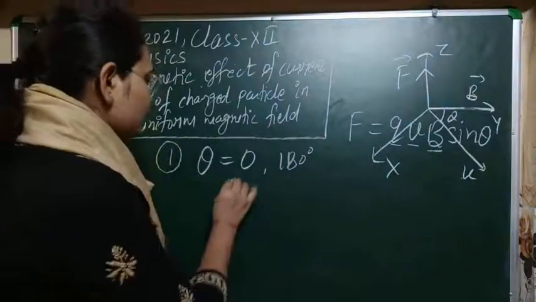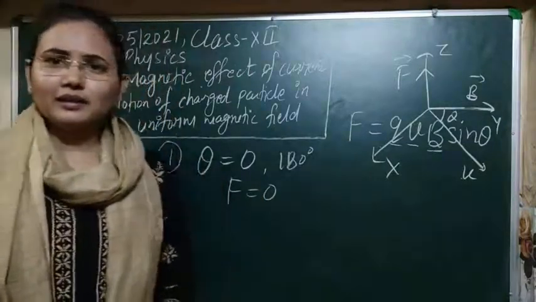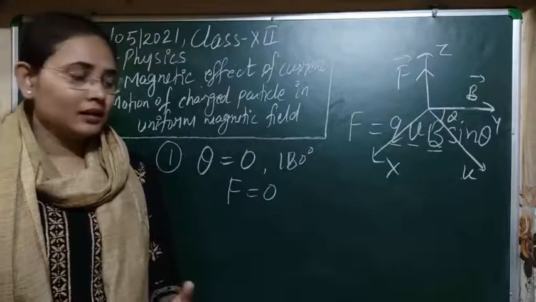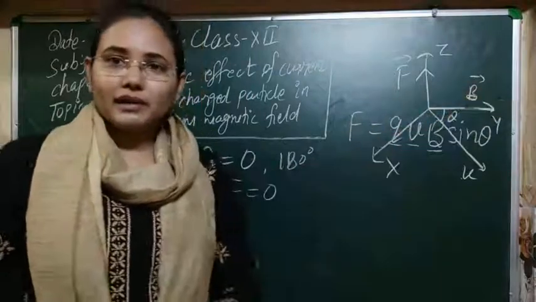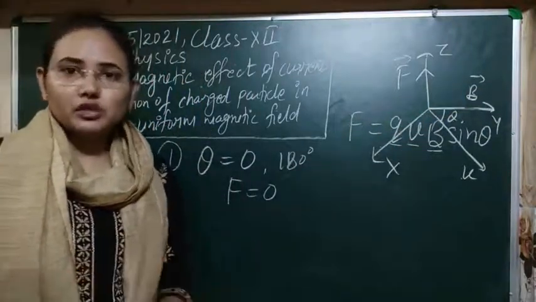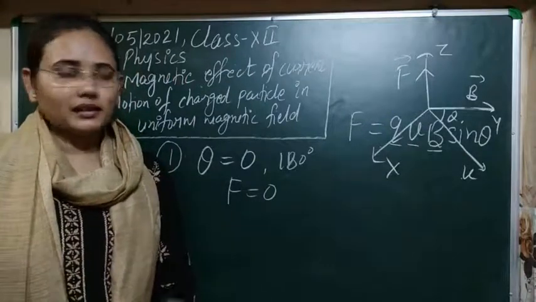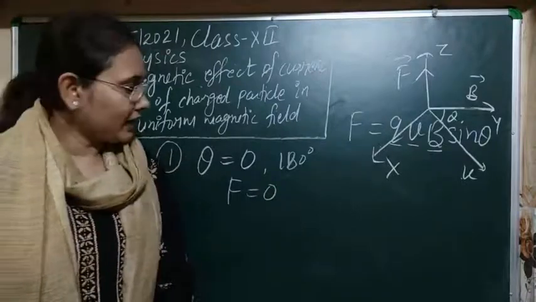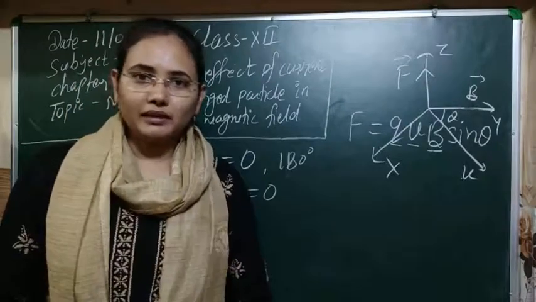As force is 0 here, there will not be any deflection in the path of the particle. If a particle is moving parallel to the magnetic field, it will continue its motion along the magnetic field, with no deflection because it is not experiencing any force. Or if it is moving anti-parallel to the magnetic field, it will continue its motion anti-parallel to the magnetic field. Clear, I think.